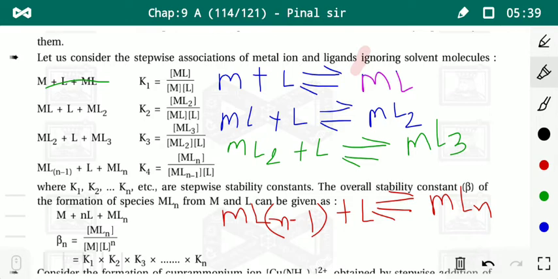Wait a second. This is our reactant and these are our products.